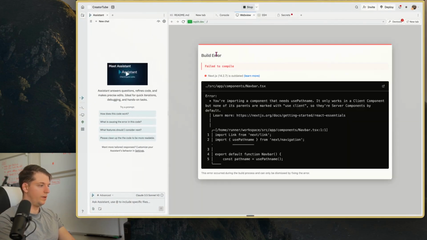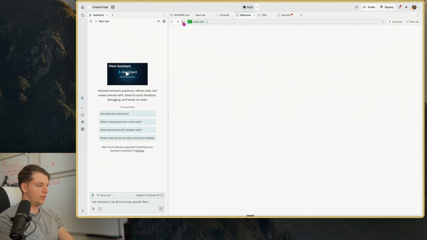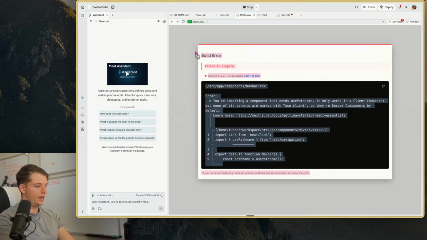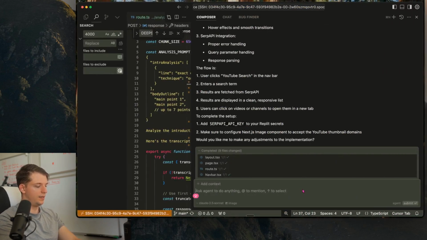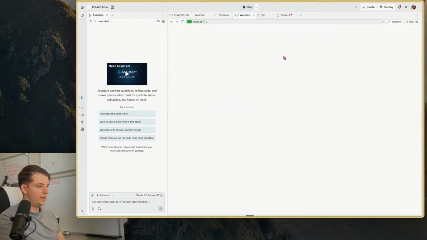Let's go see what progress we have. So we immediately have an error. Let's refresh to see if we still have it. Yes, so we have this error. Let's go back to Cursor and just paste it in and say error. And let's go ahead and accept this. Let's see how it did.